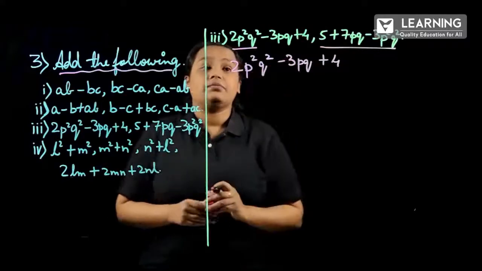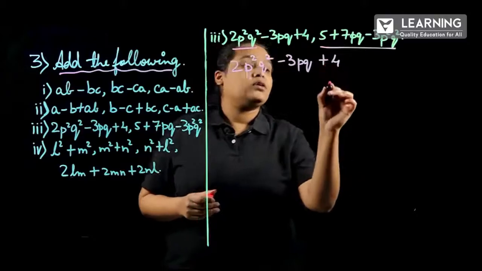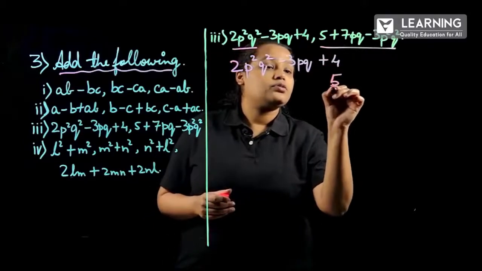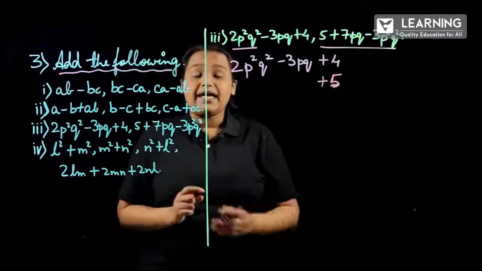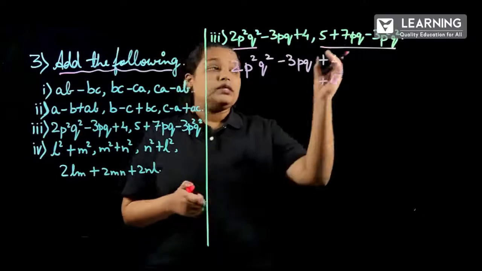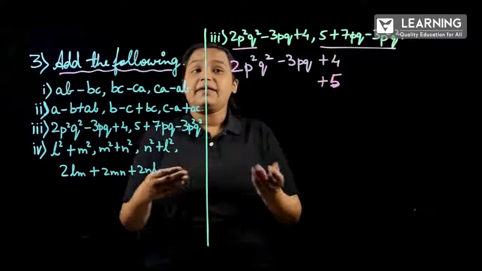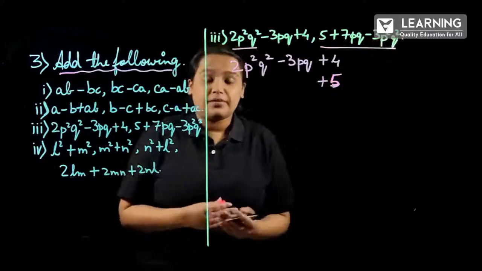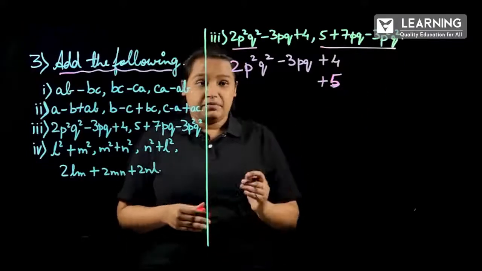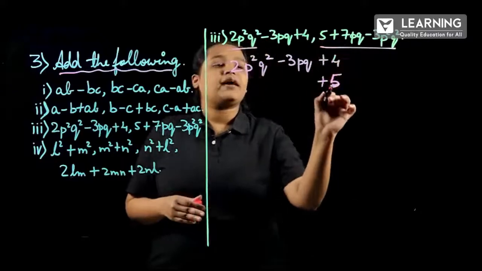Here let me write 5 below 4. Why have I written 5? Because we will be adding like terms. So the numericals might change, that is not a problem, but the variables whatever they have given should be the same, correct? So next, here 5 they have given, I have written plus 5.